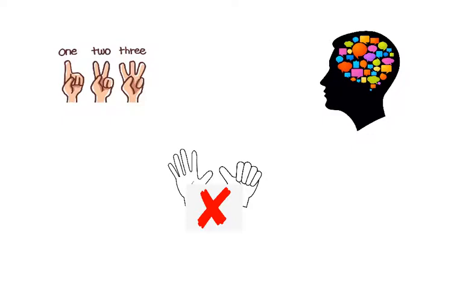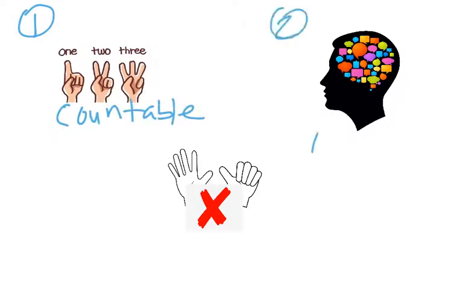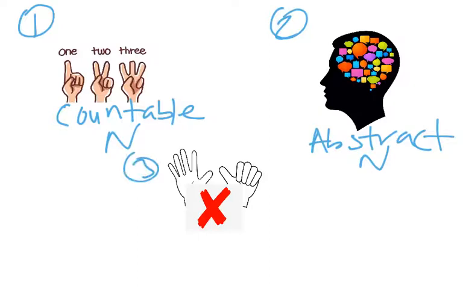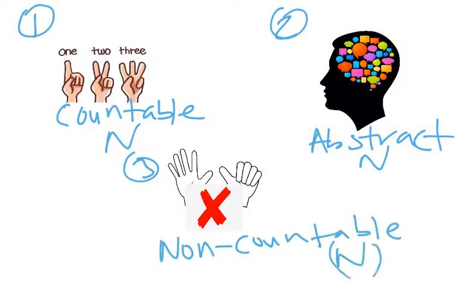So we have one category here, and this category is called countable nouns. We have another group here called abstract nouns. And we have a group here called non-countable nouns. So you might be wondering, what are all these groups of nouns and what do they mean? Well, I'm going to introduce you to each of these categories shortly.